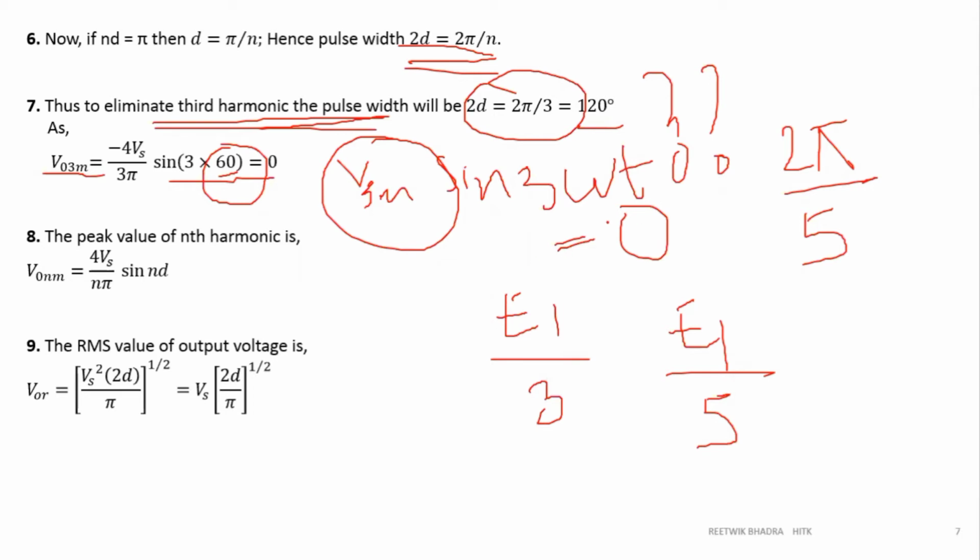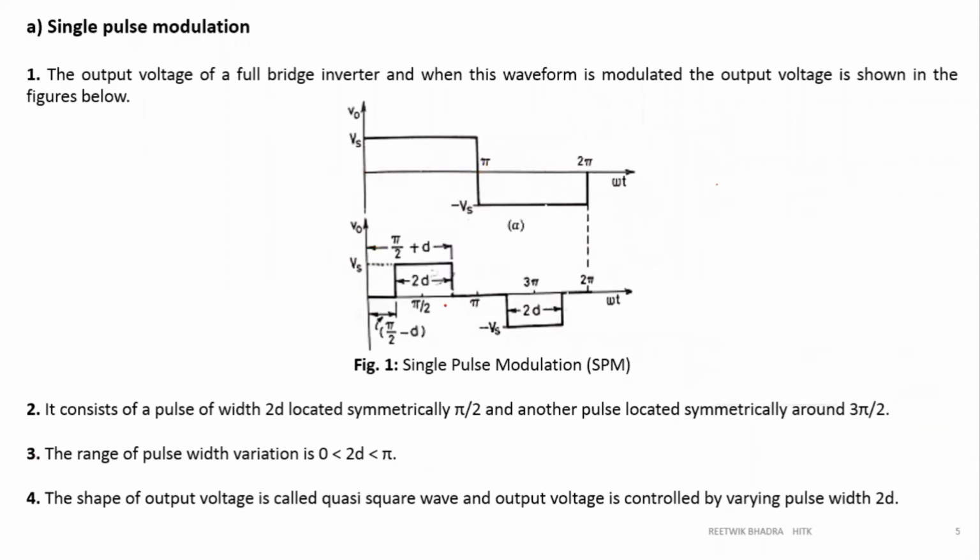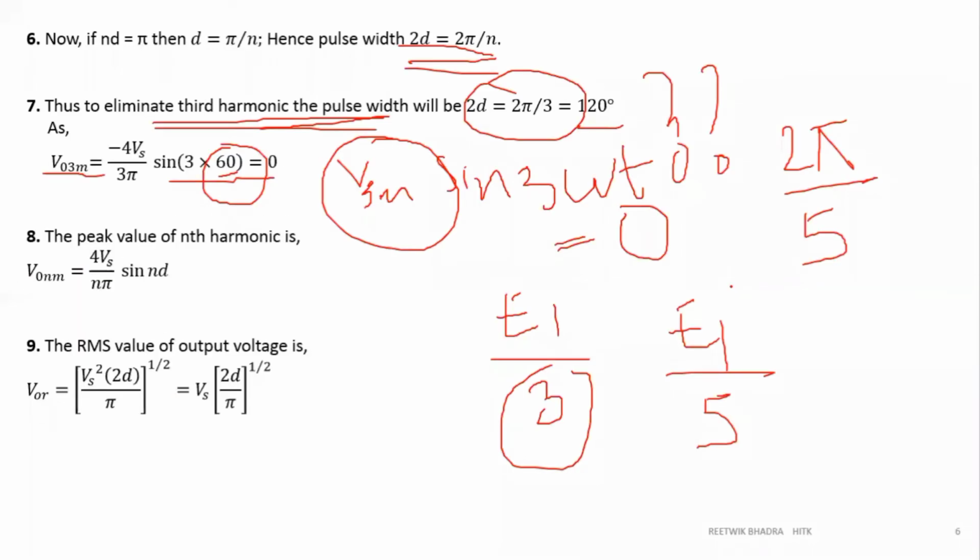So in order to eliminate the third harmonic, 2d is equal to 2 pi by 3, that is 120 degree. That means this pulse width over here should be 120 degree and not 180 degree. So we can eliminate our third harmonic, and all other harmonics we have to eliminate by using filters.